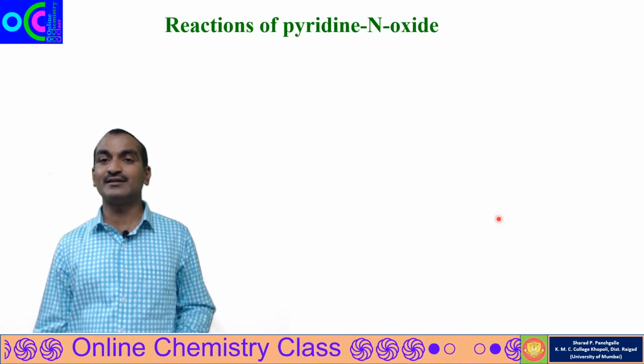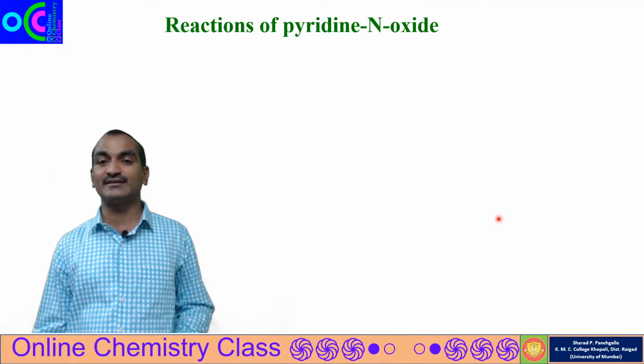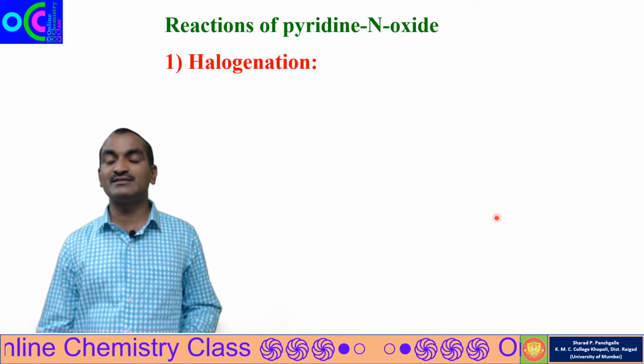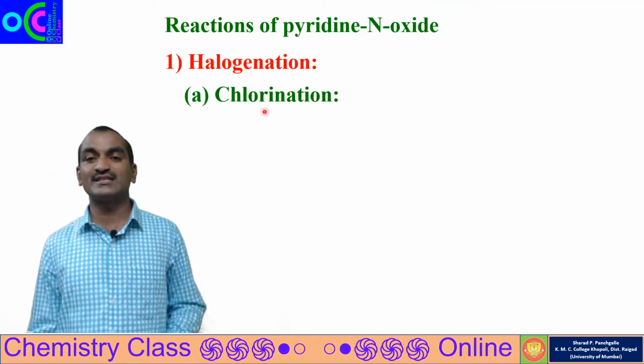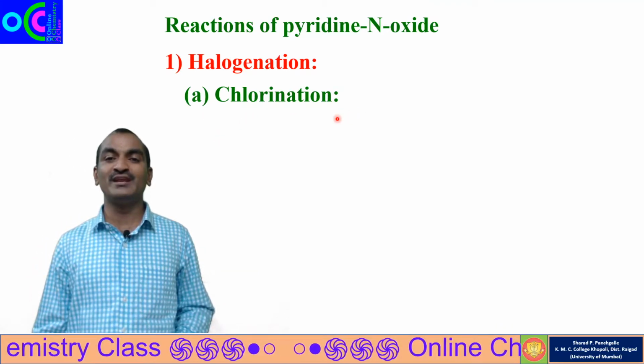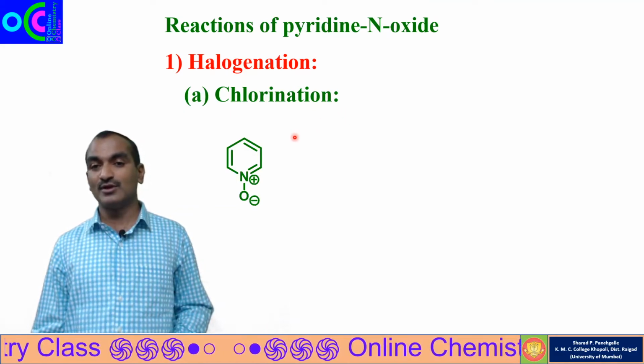So we'll see certain reactions of pyridine N oxide. The first one is halogenation. In that we are going to discuss chlorination and bromination. First we are going to discuss chlorination.